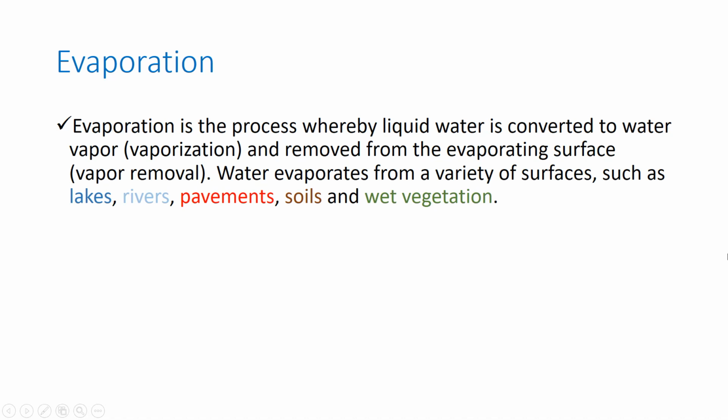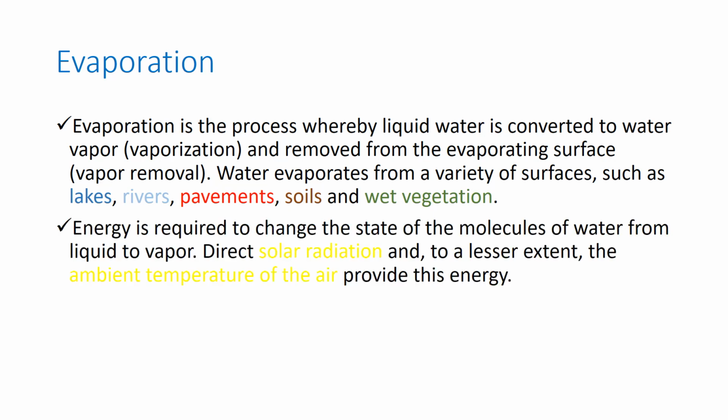Evaporation. Evaporation is a process whereby liquid water is converted to water vapor, vaporization, and removed from the evaporating surface, vapor removal. Water evaporates from a variety of surfaces such as lakes, rivers, pavements, soils, and wet vegetation. Energy is required to change the state of the molecules of water from liquid to vapor. Direct solar radiation and, to a lesser extent, the ambient temperature of the air provide this energy.